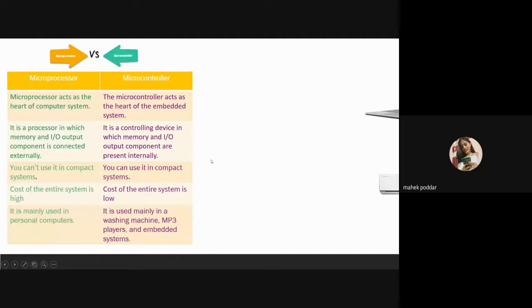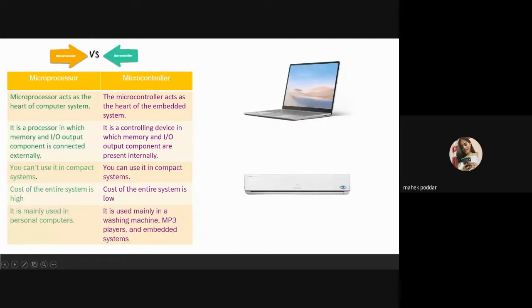So now the question goes to the audience. You can see two images on the screen. Among these, which system uses a microprocessor and which one uses a microcontroller? You can unmute yourself and you can even use the chat. Laptop is using the microprocessor, and the air conditioner uses the microcontroller.